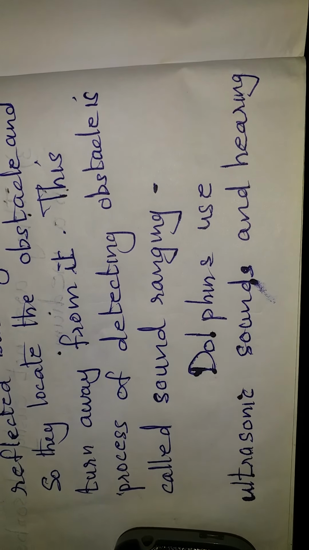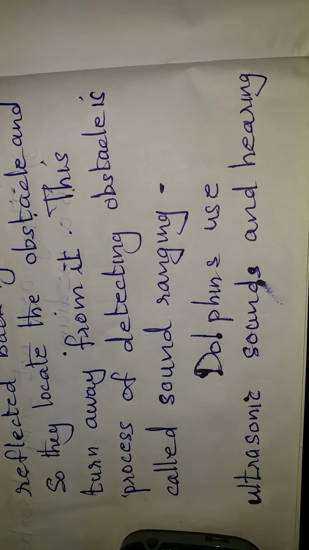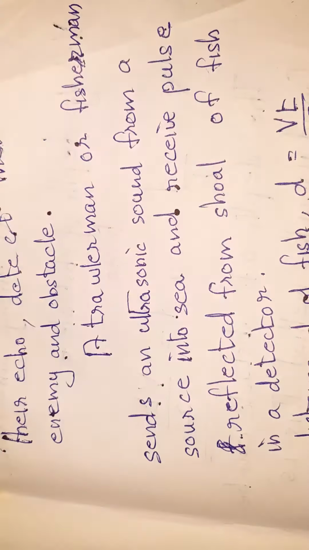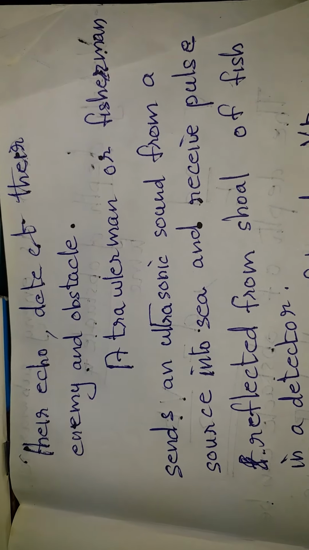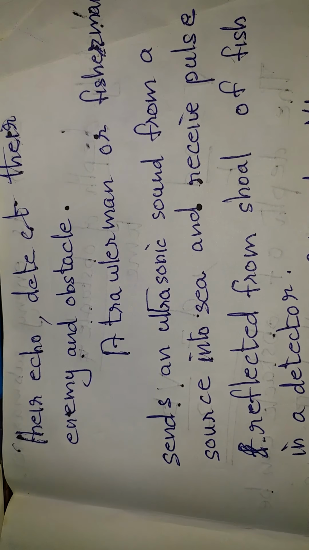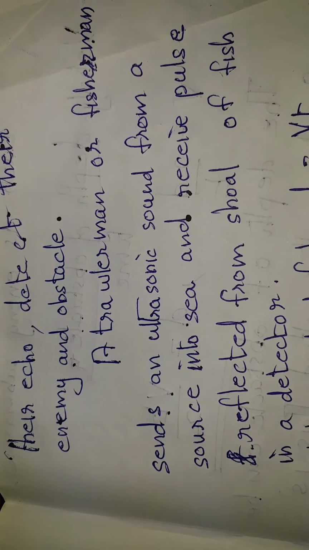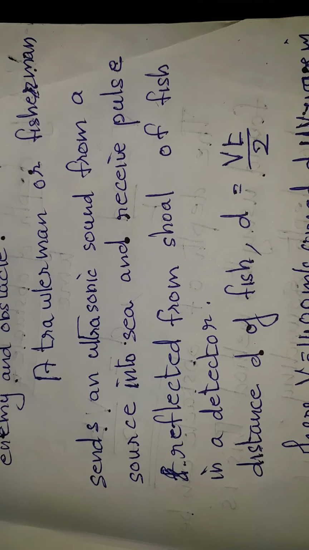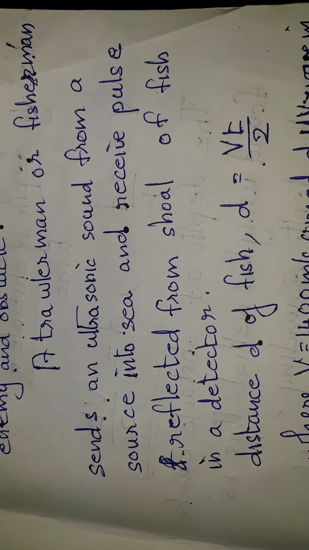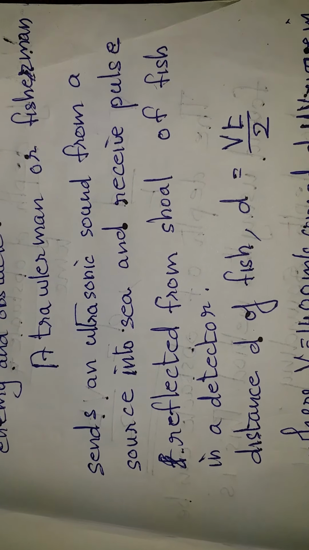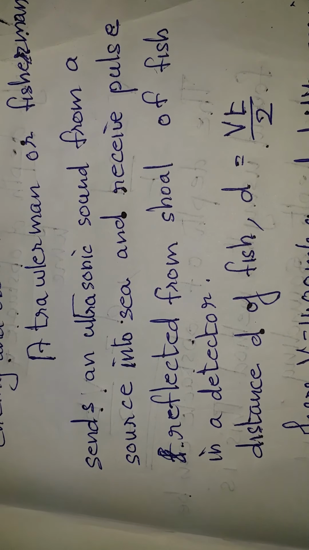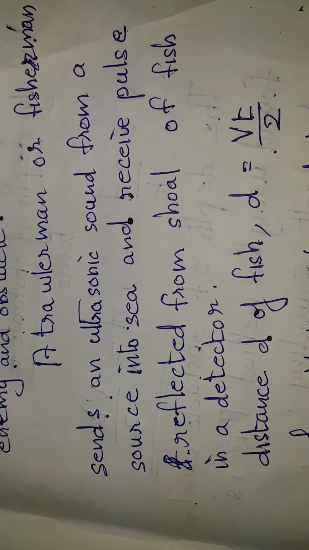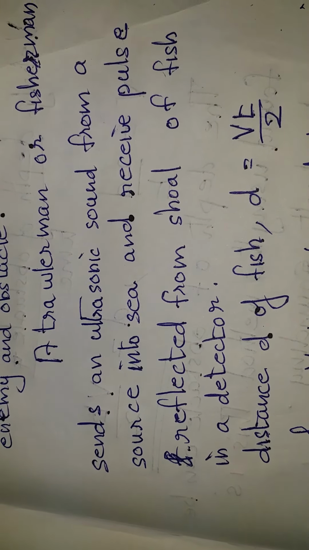Dolphins also use this sound ranging. They also produce ultrasonic sound. They use echoes produced by this ultrasonic sound to detect their enemies and obstacles. Fishermen also use this technique, that is, they have equipments which produce ultrasonic sounds, and they are received back after reflection from a shoal of fishes using a detector.